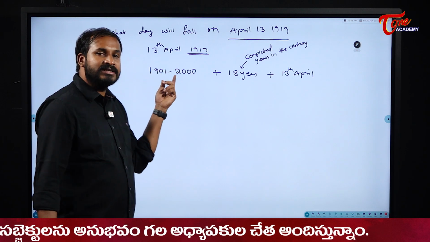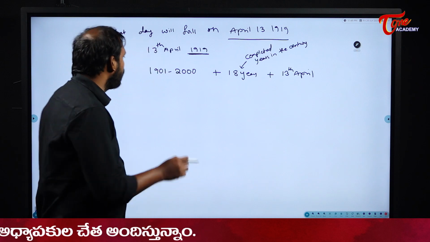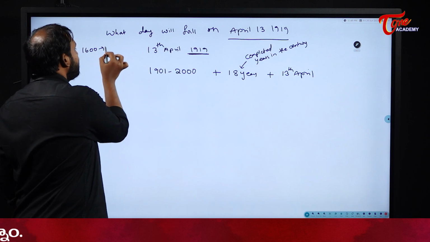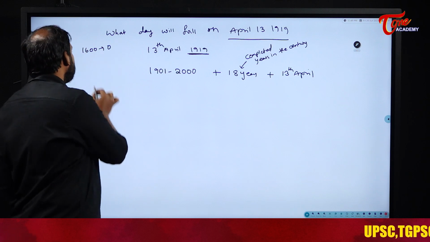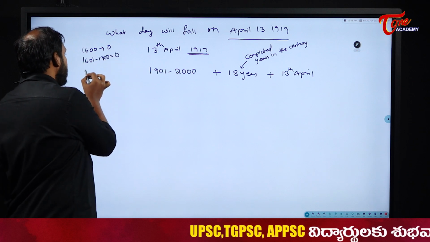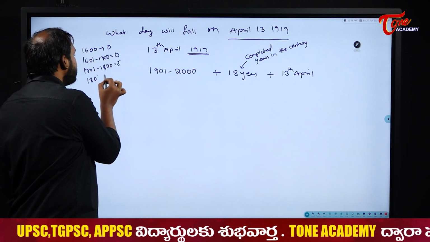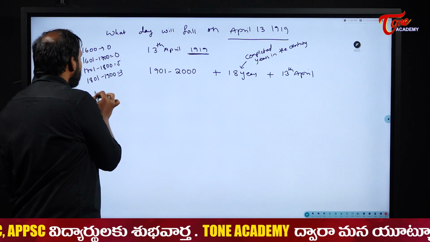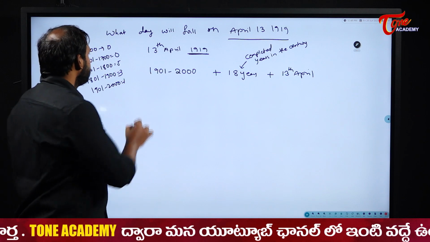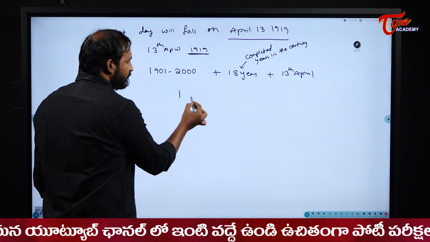Now first of all tell me what is the century code for 1901 to 2000? How I told you. Before that, what is the century I have? 1600. At 1600 it becomes 0. If it becomes 0 at 1600, then 1601 to 1700 the code will become 0. The same 0 will come here. And 1701 to 1800 the code will become 5. Next 1801 to 1900 the code will become 3. 1901 to 2000 it becomes 1. 0531. Right? So the century code is 1.